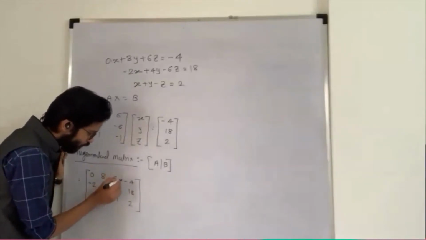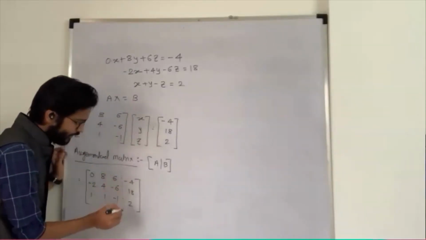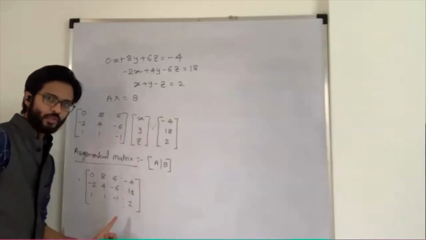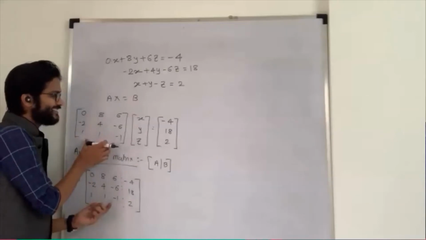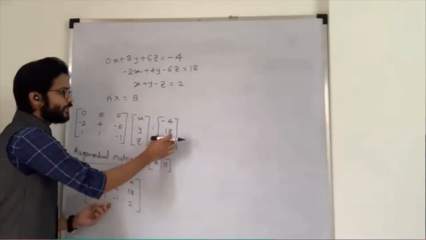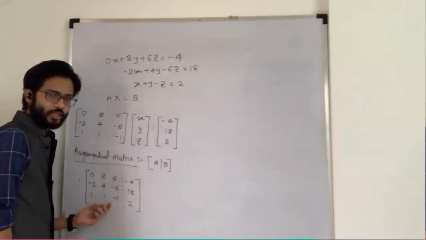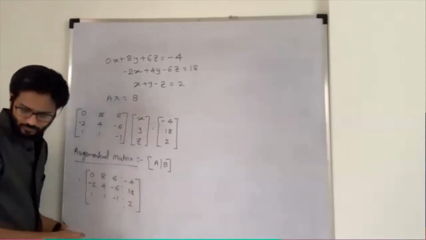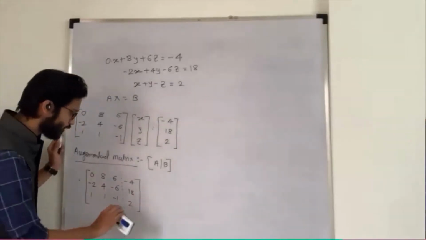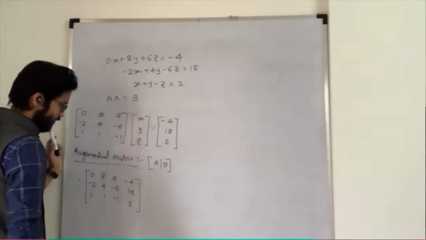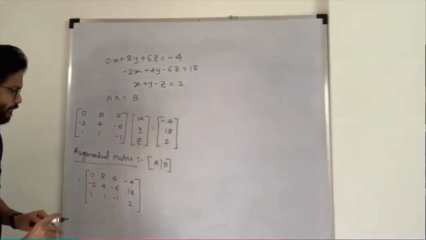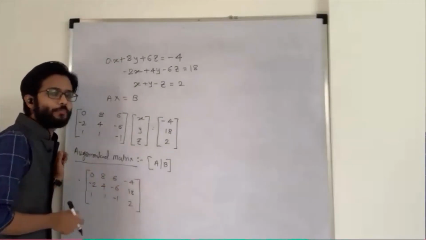Sometimes some authors, books, or teachers draw a line to separate my first 3 columns, which are matrix A, and my last column, which is matrix B. Sometimes they draw a dotted line. If you draw, it is okay. If you don't draw, it is also okay. But you cannot use column operations here.